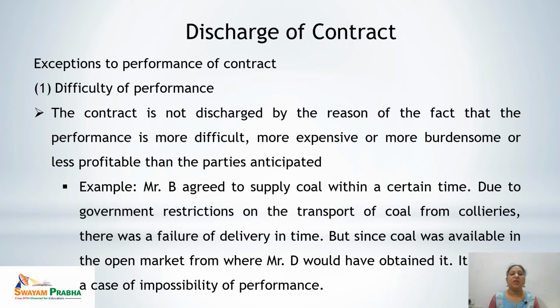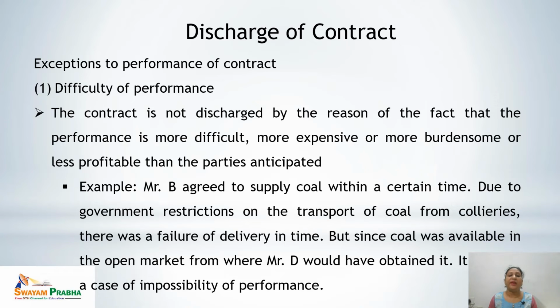Let's see the example. Mr. B agreed to supply coal within a certain time. Due to government restrictions on the transport of coal from collieries, there was a failure of delivery in time. But since coal was available in the open market from where Mr. B would have obtained it, it was not a case of impossibility of performance.